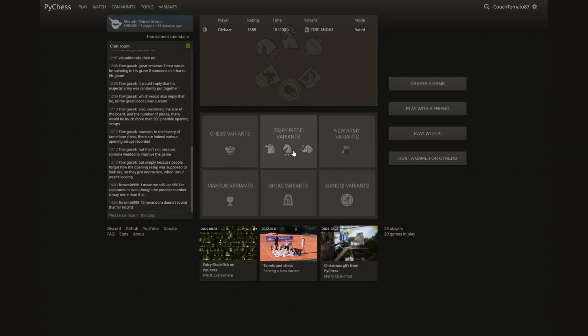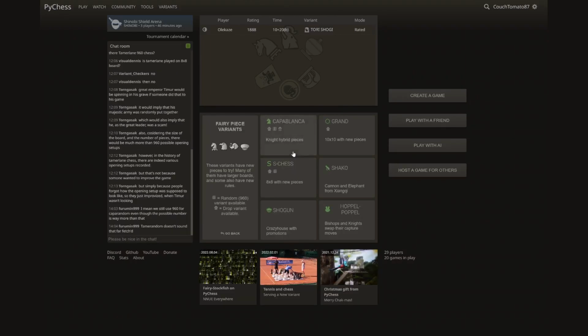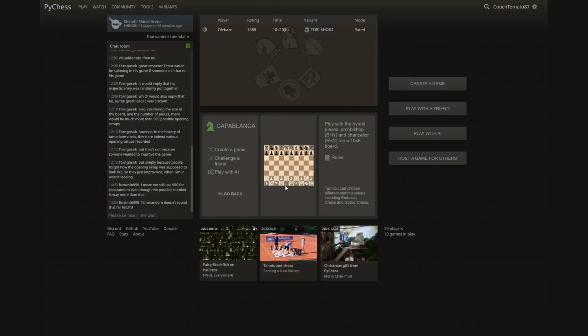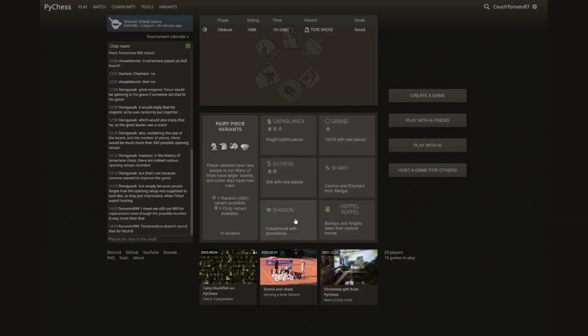Moving up one step in difficulty, we have the fairy piece variants, and these are variants that basically are Western chess, but with adding 2 or 3 new pieces, which are called fairy pieces. So most commonly we have like Capablanca, which has the knight hybrids. You can see here it's an 8x10 board. And then most of these games kind of follow in that same pattern.